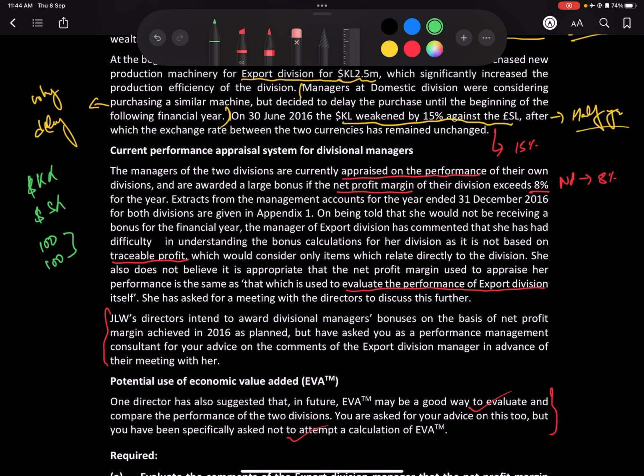But if the currency weakened, our currency weakened by 15%, so 100 divided by 1.15 gives 86, or we could simply say 87.